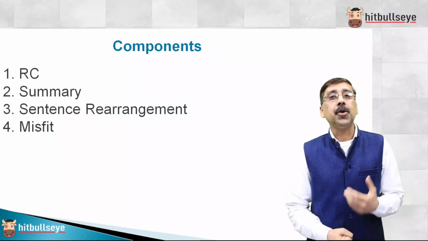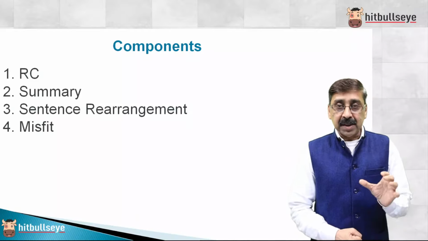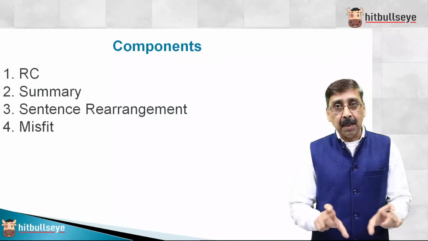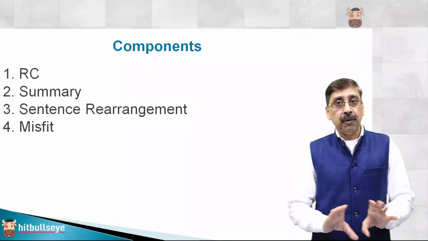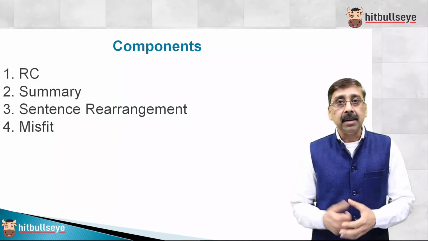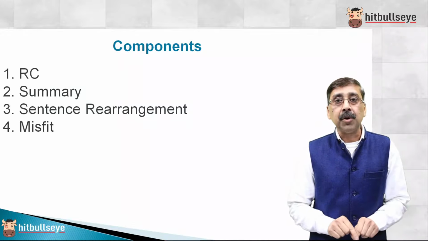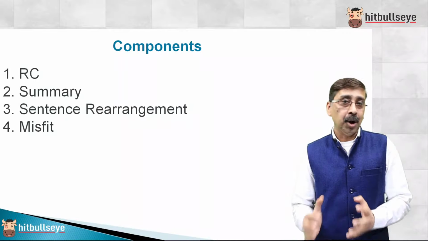Now if you use your common sense and look at these sections carefully, what do you observe? In reading comprehension, a passage is given to us followed by questions. In summary, a paragraph is given followed by 4 options. In sentence arrangement, we are generally given 4 or 5 sentences, and we have to find the logical order. A box is given below in these TITA questions, and we have to type in the order in numeric form.